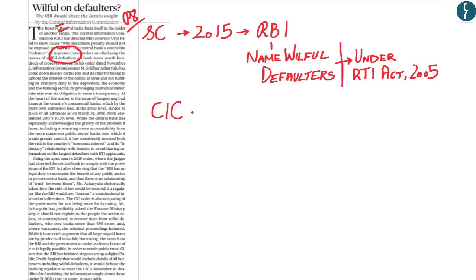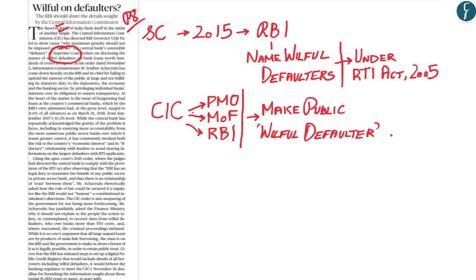the Finance Ministry, and the Reserve Bank of India to make public the letter that the former RBI Governor Raghuram Rajan had given on bad loans. Now, what had happened was that Raghuram Rajan, who was the former RBI Governor, had given a list of willful defaulters to the Prime Minister's office. And now the Chief Information Commissioner has said that the Supreme Court in 2015 had given out a ruling to the Reserve Bank of India to name the willful defaulters. However, the Reserve Bank of India till date has not released the names of the willful defaulters.